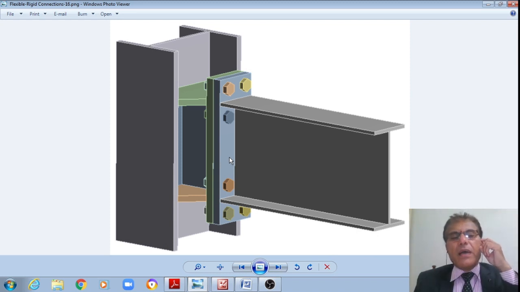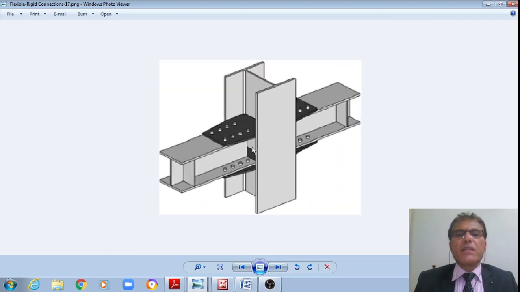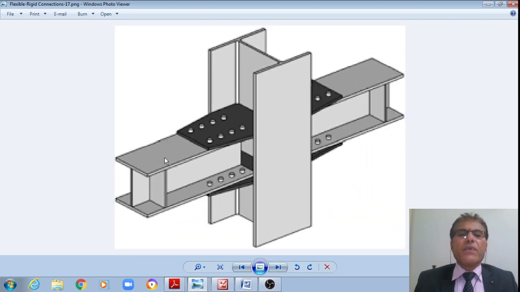Now you can see that the type 2 connection is just shown in a quite different fashion, right? Wherein this beam is connected by means of the end plate and connected to the flange of the column, by means of the end plate. Just now we have seen all these definitions, right? This is also another schematic view of the beam connected to the column flange. Even it is continued on the other side. Even you can see that these beams are provided with the stiffeners. They themselves are provided with stiffeners.